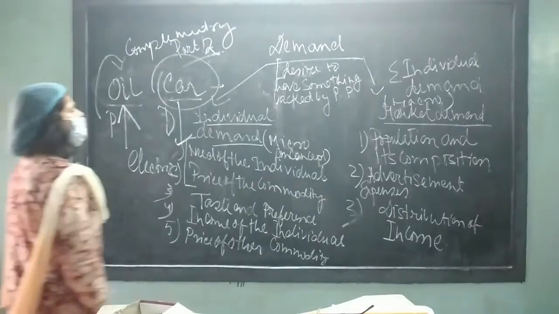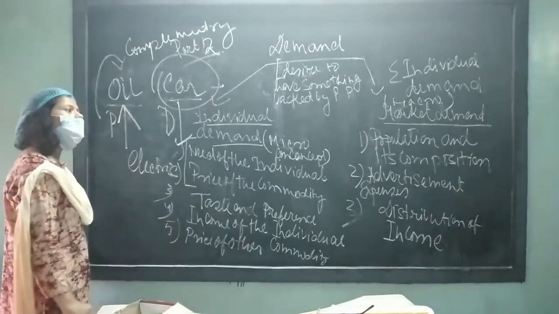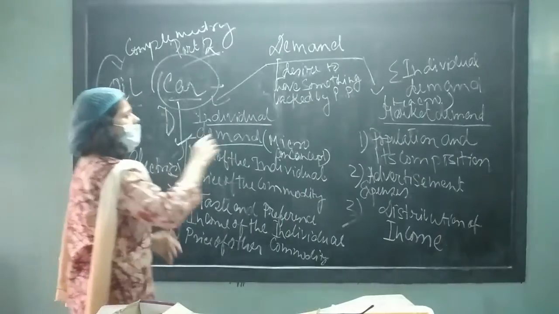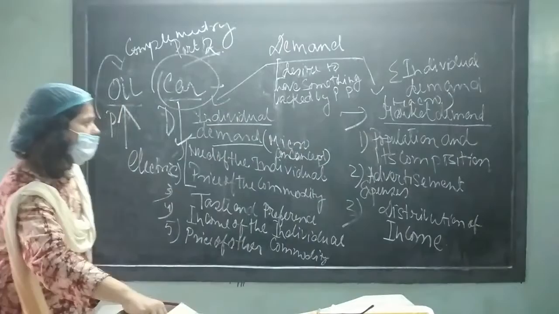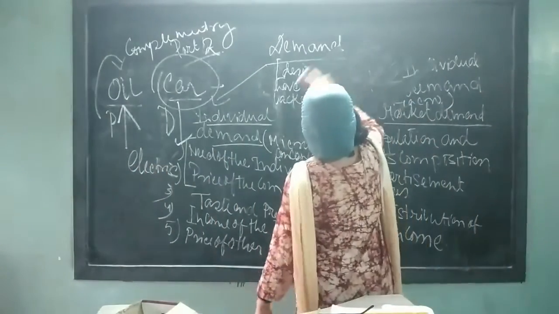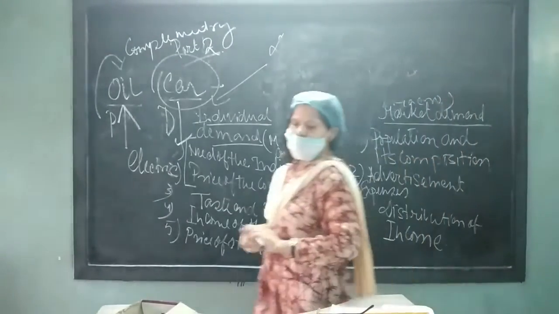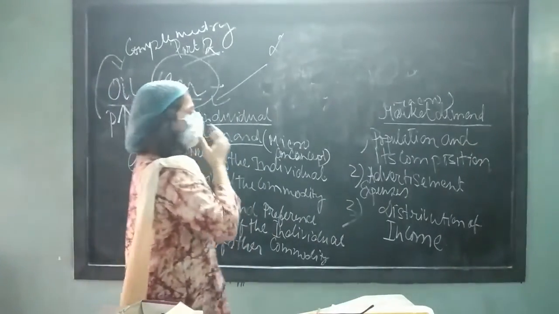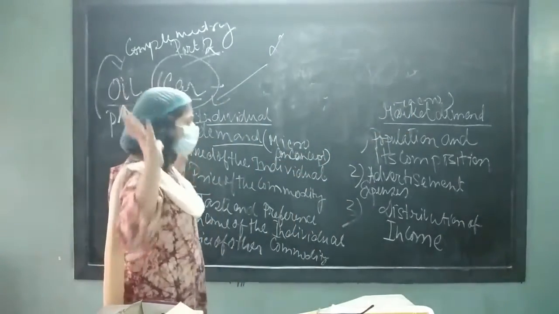Okay, understood? Next one, we are doing the macro concept or the wider concept of demand, where all the individual demands will be summed up, then we will get a market demand. Why? A market is a place of gathering of sellers and buyers, where goods are exchanged in terms of money. So market demand is a macro concept, a wider concept.